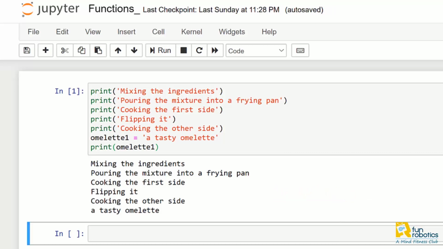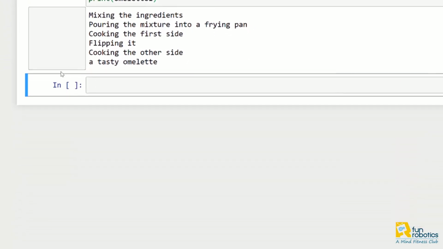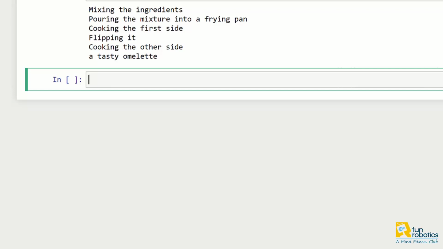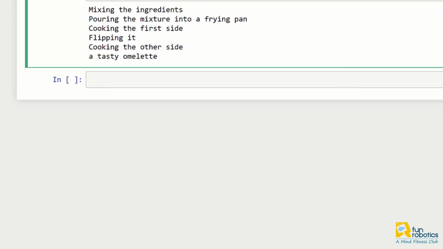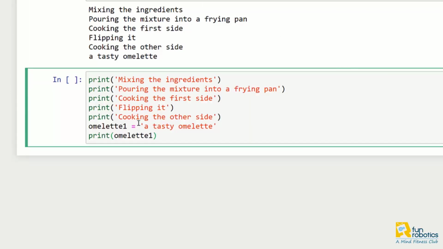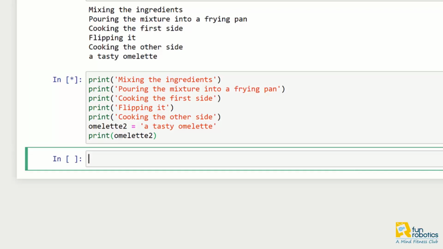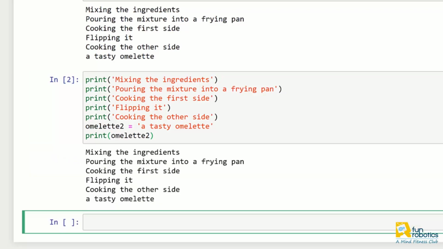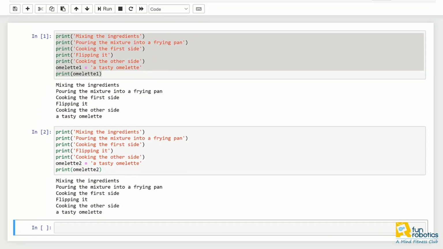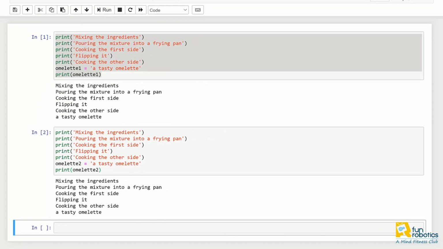One way I could accomplish that is by typing out all of those steps in the process again. Now I have created Python script that creates two omelettes. I can just print out and see the results.